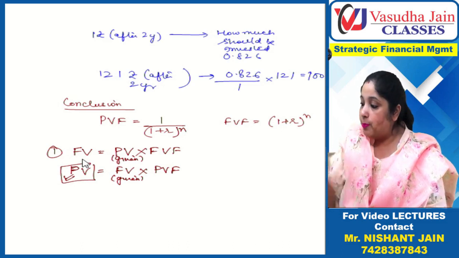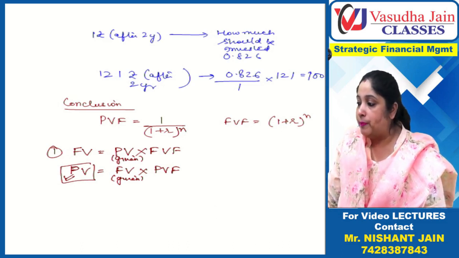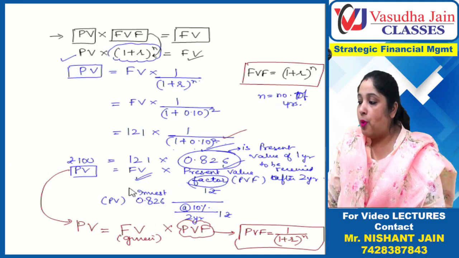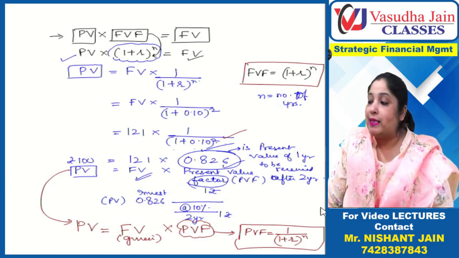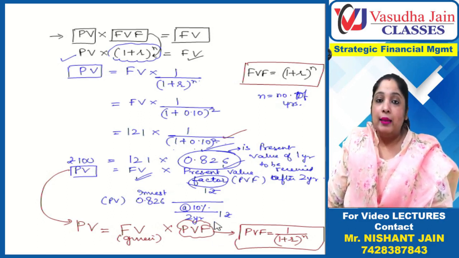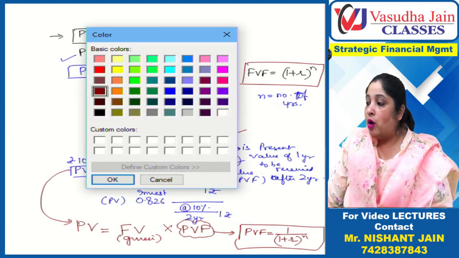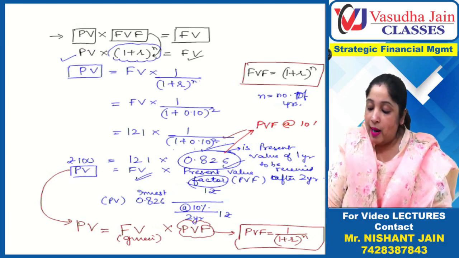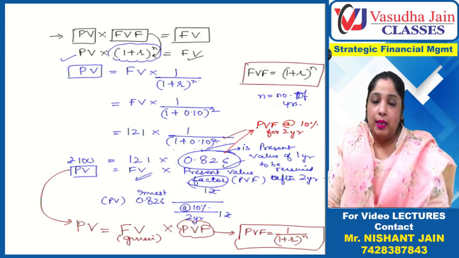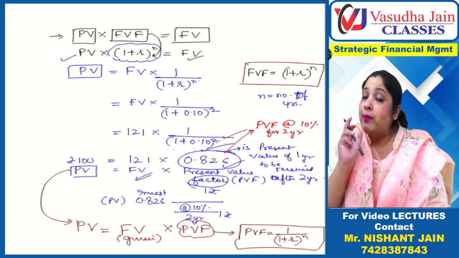Now this 0.826, my dear students, what was it? It was basically the present value factor at the rate of 10% for 2 years, right? Why am I repeating this? Because I want to show you in the table. If somebody asks you the meaning, you know: factor means 1 rupee.